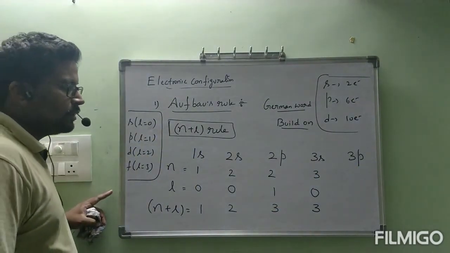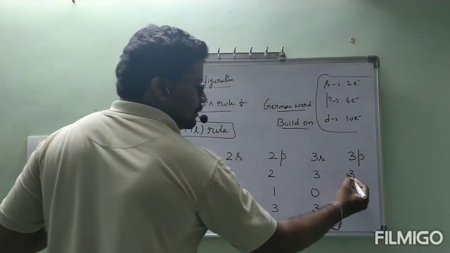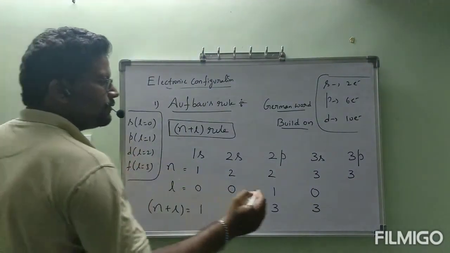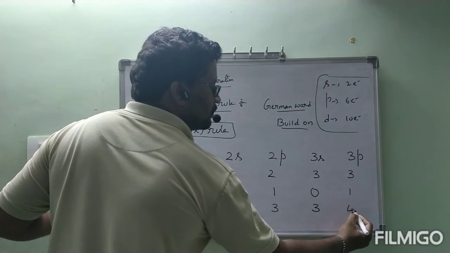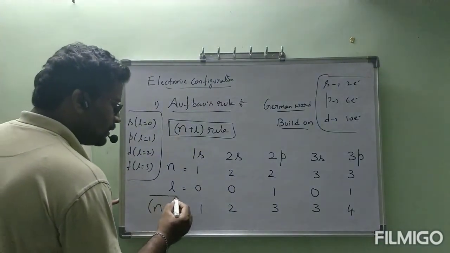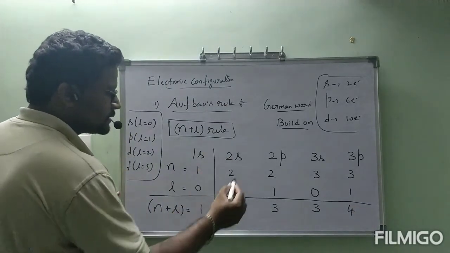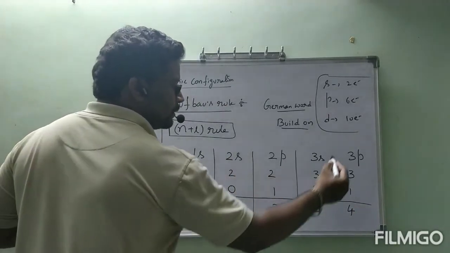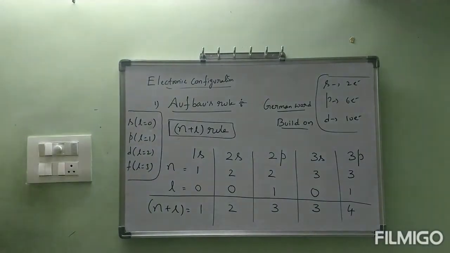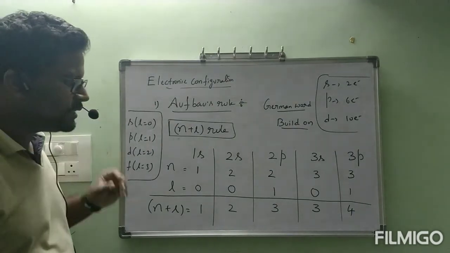For 3p, the n value is 3. For p, L is equal to 1. Total 4. This is about the n plus L values for different subshells.